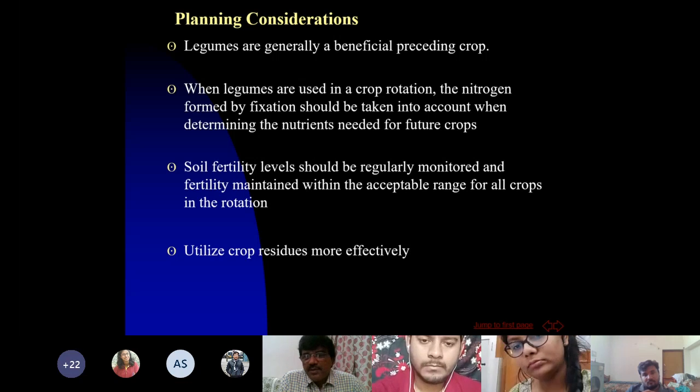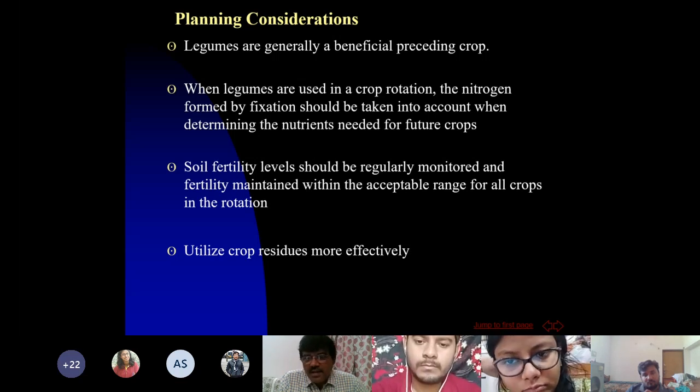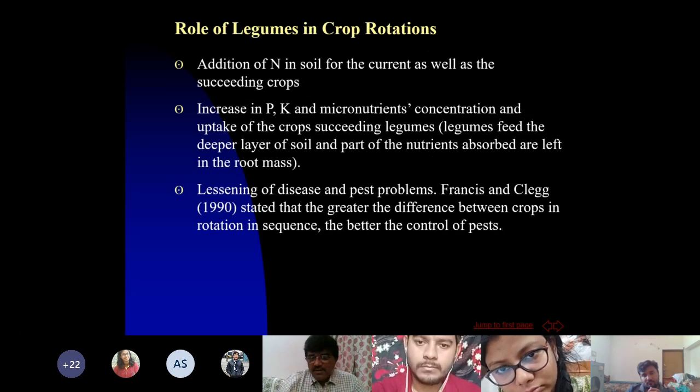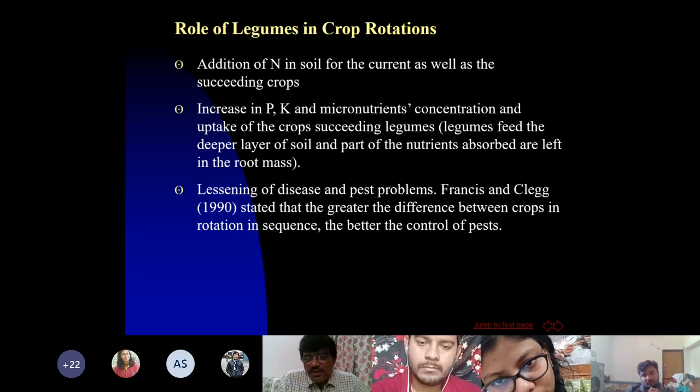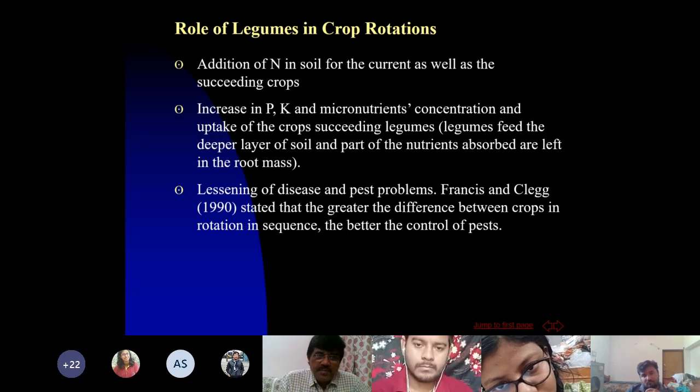Soil fertility levels should be regularly monitored and fertility maintained within the acceptable range. We farmers should take care of the fertility continuously after harvest of each crop. And crop residues should be recycled back so that fertility is maintained. And now the other important part is, as I told you, that legumes are the most important part of any crop rotation if you want sustainability.